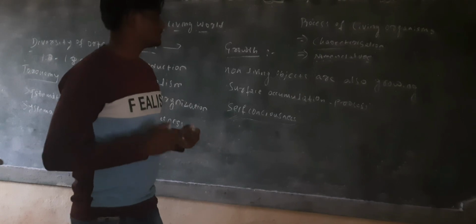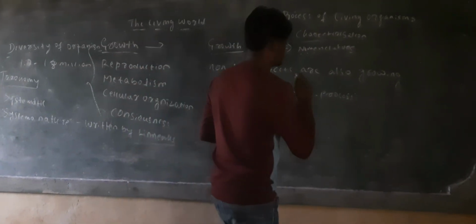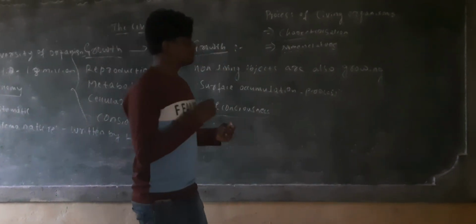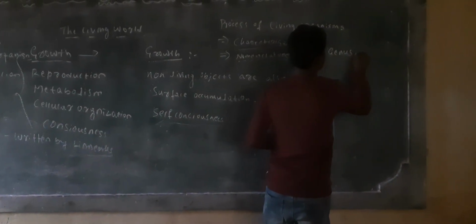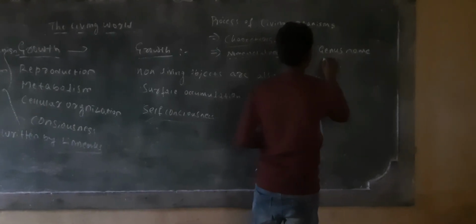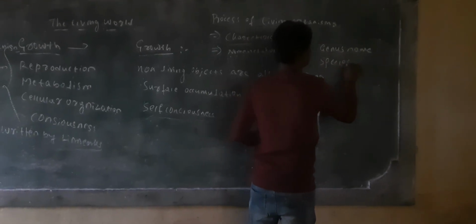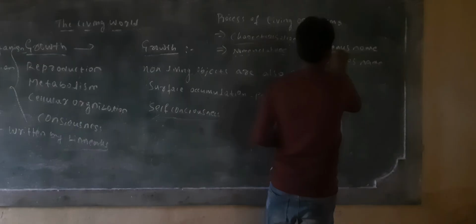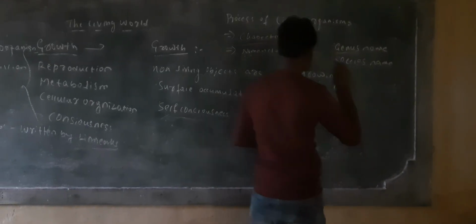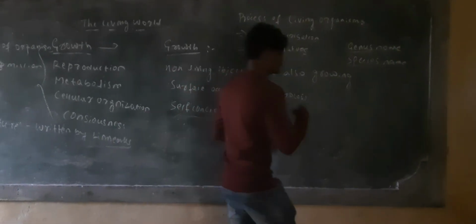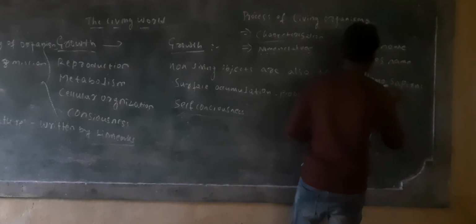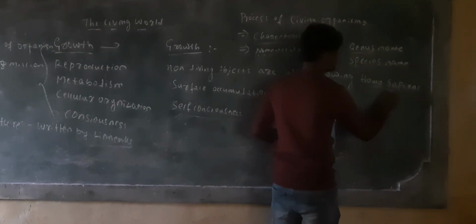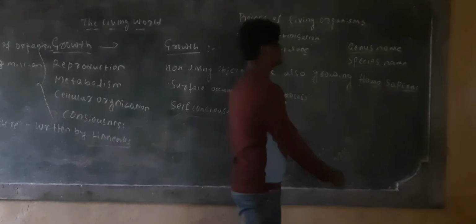We consider one organism and give it two terms: the first is the genus name and the second is the species name. What is genus and what is species? Take an example, Homo sapiens. Homo refers to the genus, and sapiens refers to the species, the specific epithet.